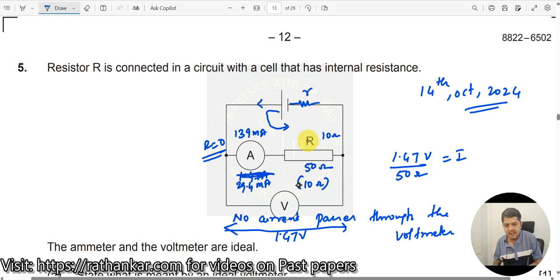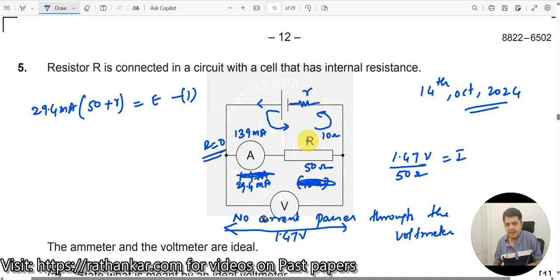Now what was the earlier current? Earlier current was 29.4 milliampere. So I will write 29.4 milliampere multiplied by R, right? This current comes here, multiplied by the earlier resistance of 50, and then it comes over here, where this resistance is R. So 50 plus R is equal to this E, the EMF of the cell. We have written this for the first condition.